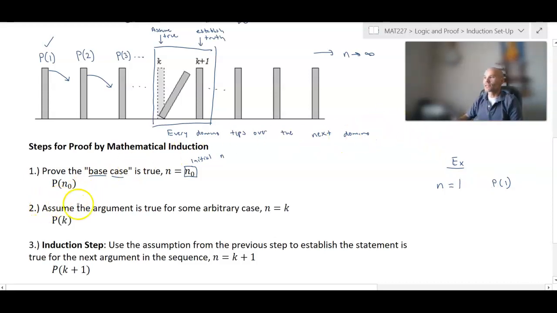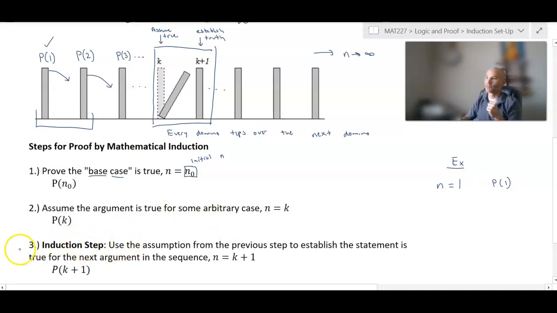Then we do this: assume the argument is true for some arbitrary case n equals k. Don't let this bother you because we already have one particular n equals k for which this is true, but we don't want to work with P of 1 and then show P of 2 because, again, that's only going to focus on these first two dominoes, but nothing later on. So as we write this, we literally say assume P of k for some n equals k.